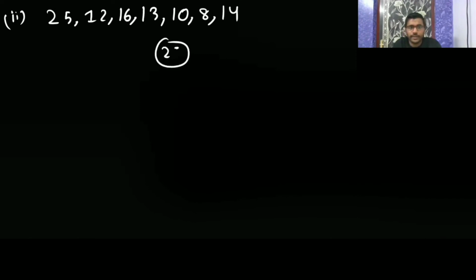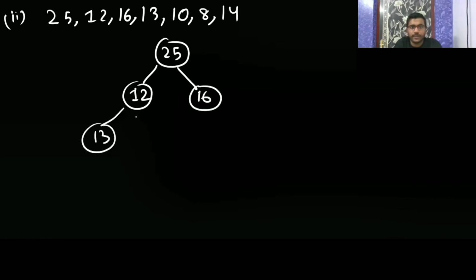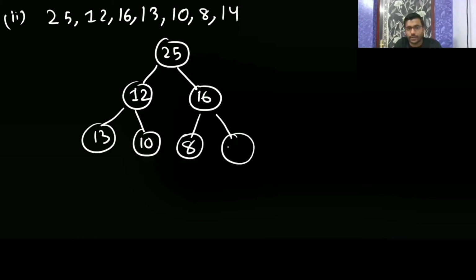Now next, in the array it has 25, 12, 16, 13, 10, 8, 14. So 25 will be here, then 12, then 16, then 13, then 10, then 8, then 14. Now see, 25 is maximum. Oh, again I have written the same.